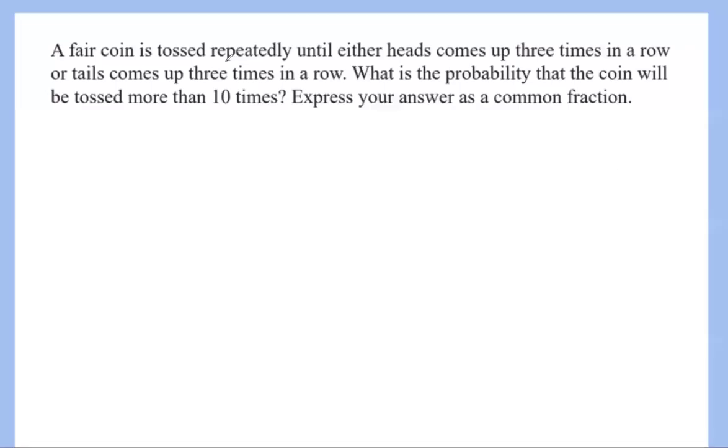Okay, so we have a fair coin that is tossed repeatedly until either heads comes up 3 times in a row or tails comes up 3 times in a row. And what is the probability that the coin will be tossed more than 10 times?